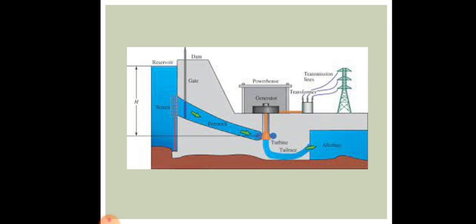Okay, so this is how a hydropower plant looks like. As you can see on the left hand side, there is a reservoir in which there is water. Then there is gates. So when the gates are opened, the water moves, and there is a turbine in the center. Okay, this turbine then starts to move. This turbine is also connected to the generator. So when the turbine rotates, the generator generates electricity, and this electricity is then transmitted to different places. So this is how hydro power plant works.